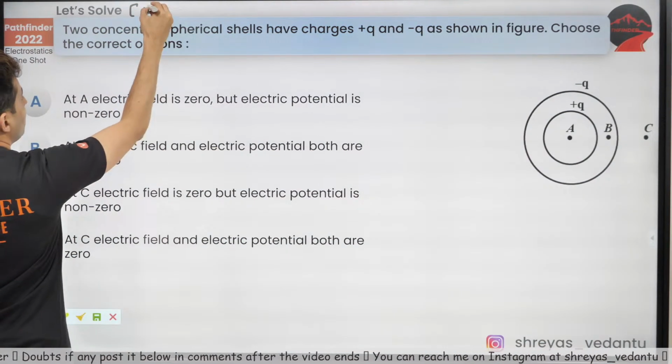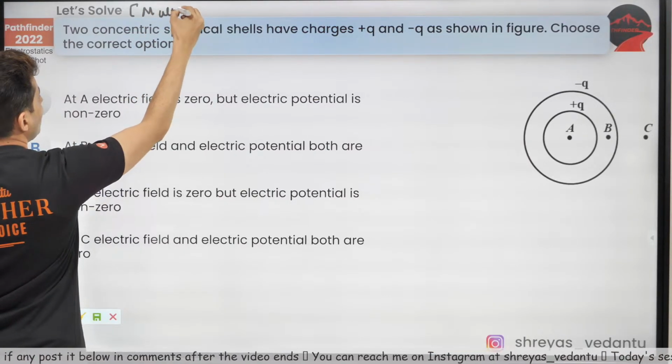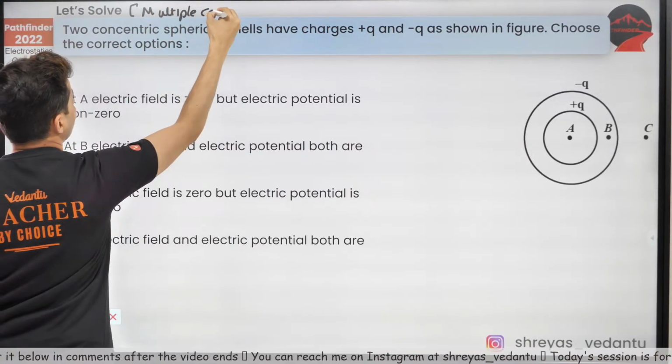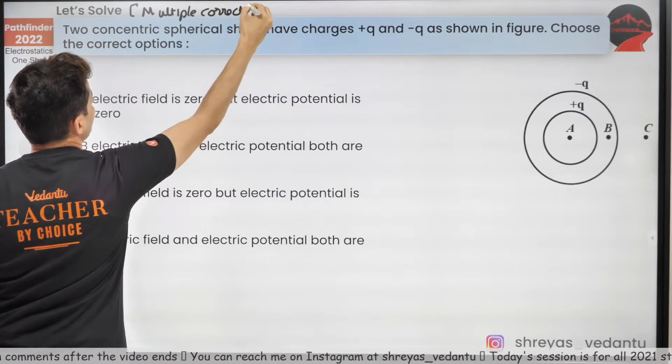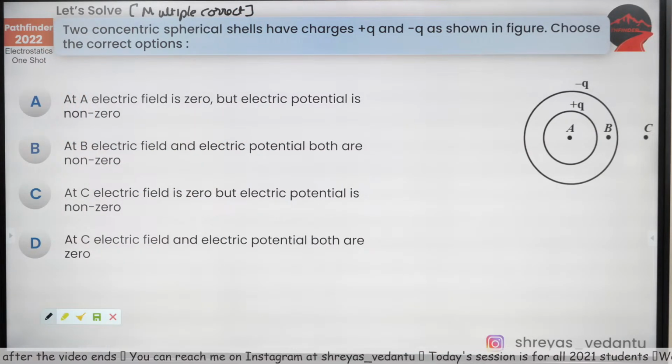Remember, multiple correct. This is multiple options correct. So keep this in mind. So multiple options could be correct. Let's see how many of you can get it.